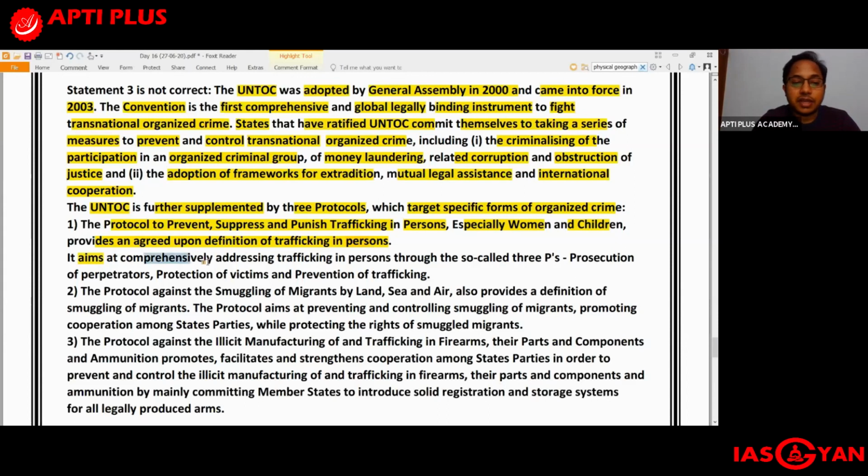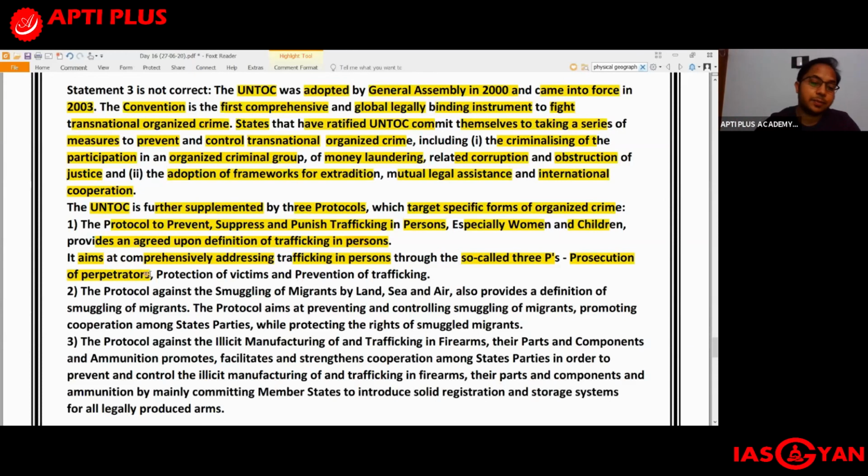It aims at comprehensively addressing trafficking in persons through the so-called 3 Ps. Okay, how do you address it? Under UNTOC there are 3 protocols, and one of them deals with the trafficking of persons, especially women and children, and says how this particular problem can be dealt with. So there are 3 Ps. Number 1 is prosecution of perpetrators. Whoever is committing this crime, dealing in the trafficking of women and children, has to be prosecuted.